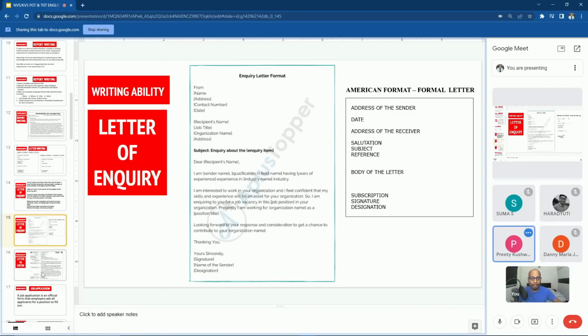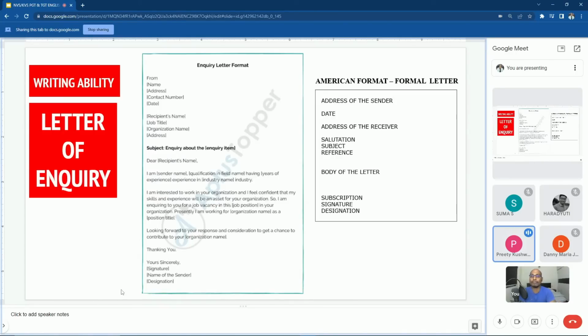Sir, when we were in school, our teacher, I don't know whether it is correct or wrong, used to write the subject at the middle, just below the recipient's name, not at the left hand margin. She used to write from the middle.